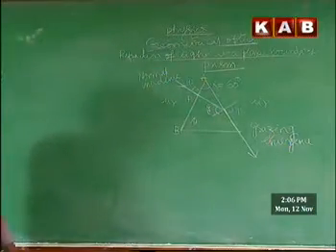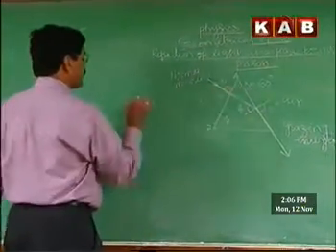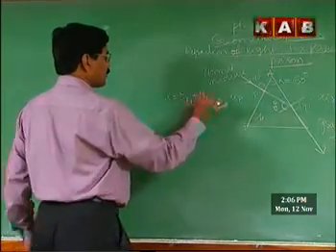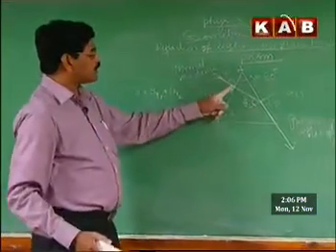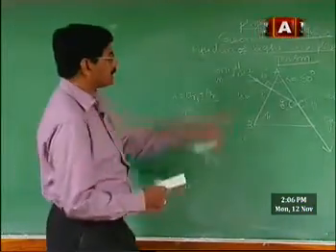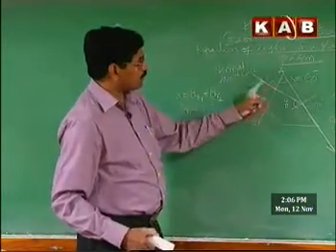Since alpha is equal to theta r1 plus theta r2, but theta I is 0, therefore theta r1 is 0 here. Refraction angle here is 0 because it is normal incidence.